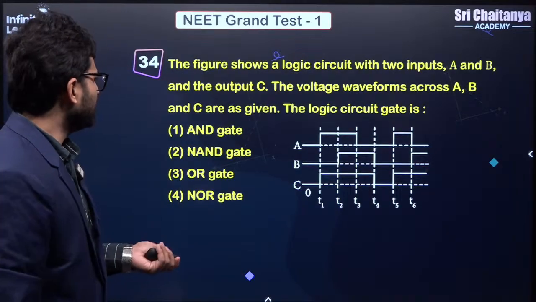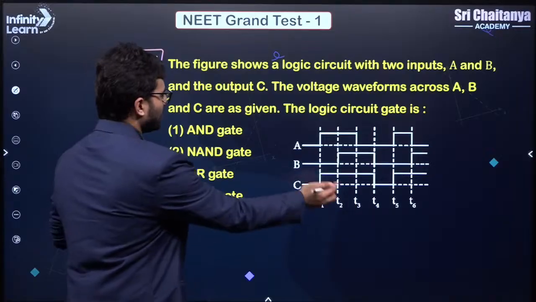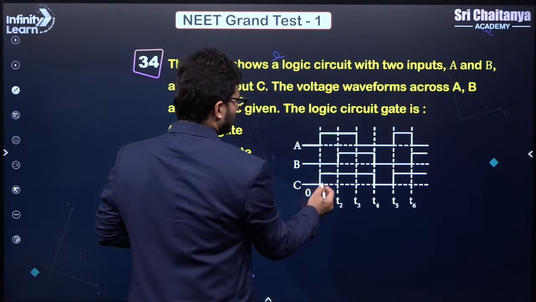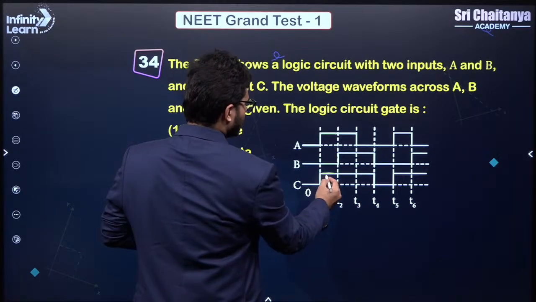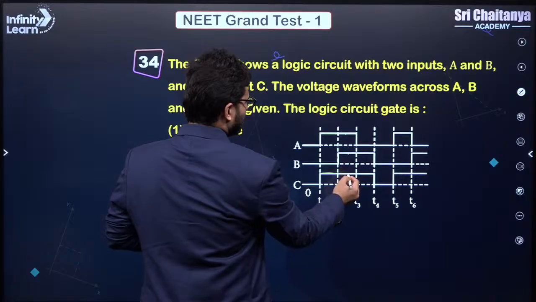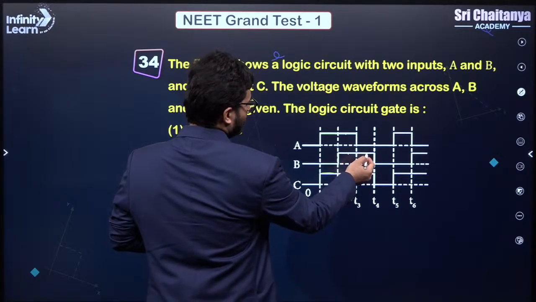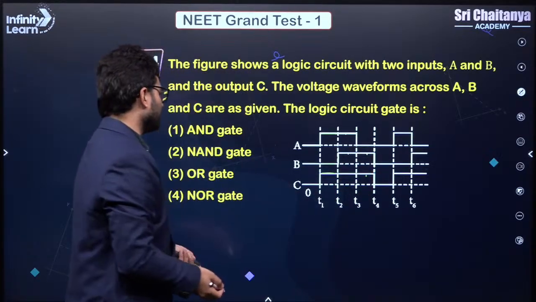Next, this is pretty straightforward. We can move forward. So you can see that if this is 1, this is 1, this is 1, this is 0, the result is 1. This is 1, this is 1, result is 1. This is 0, this is 1, result is 1. So it is an OR gate basically, right?